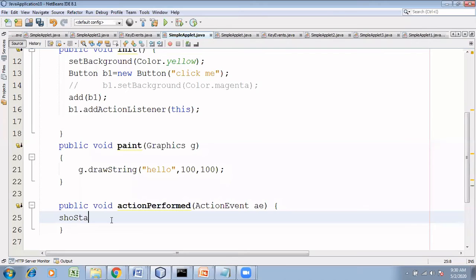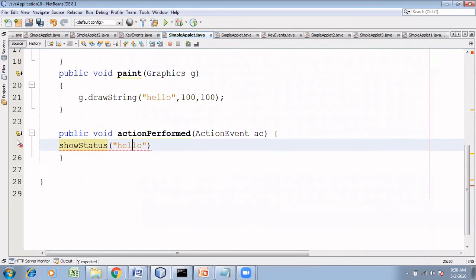There is a method called showStatus for the applet. So I wanted to show the status in the applet: hello. I have implemented the method which is available within the interface.